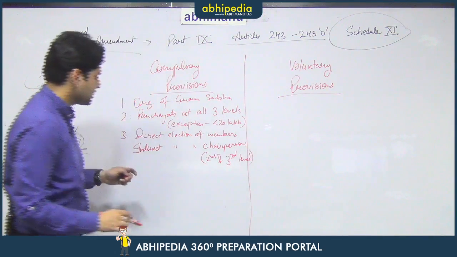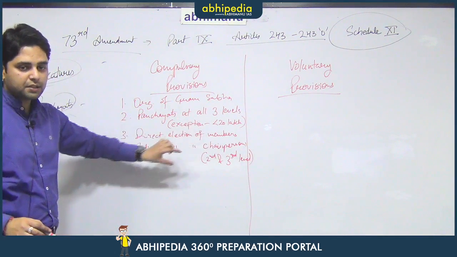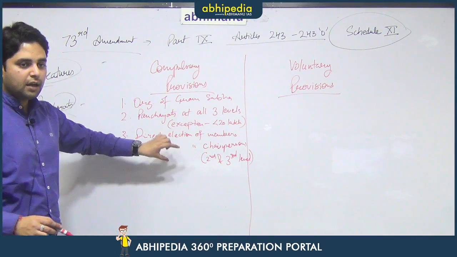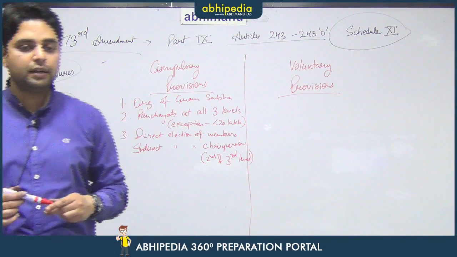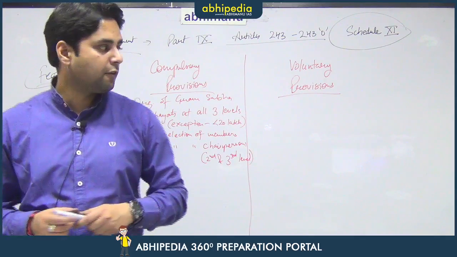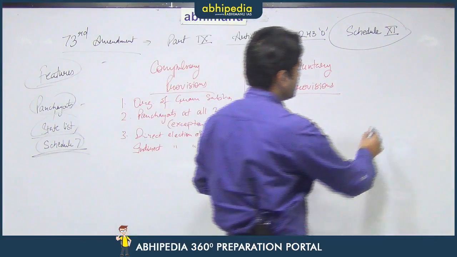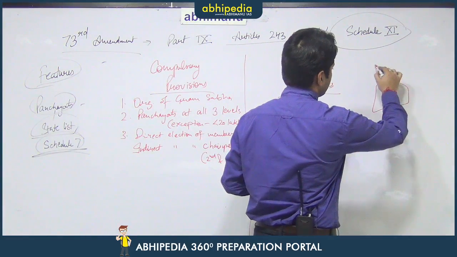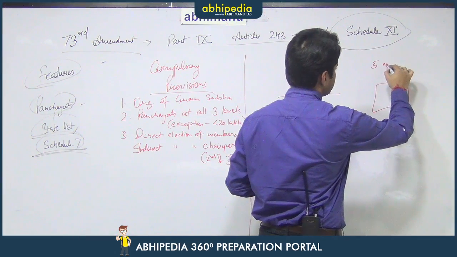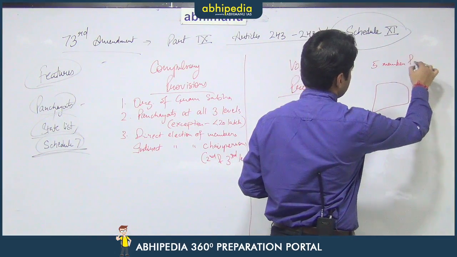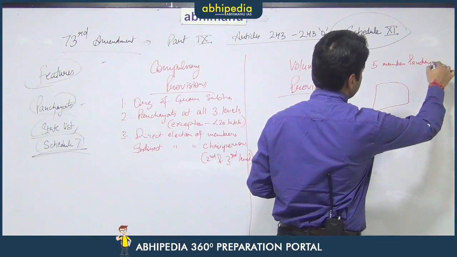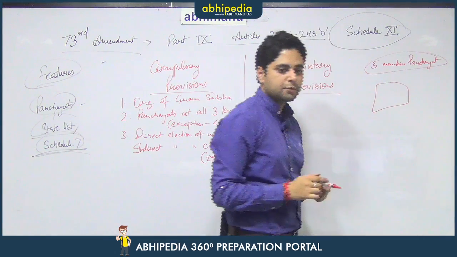Because as we discussed, how the chairperson at the first level, that is the Gram Panchayat, will be elected is to be decided by the state government. Now, there can be two provisions. Say there is a 5-member panchayat in a village. There can be two types of provisions.